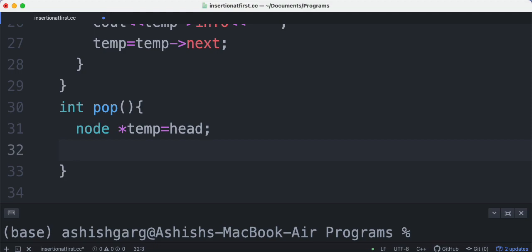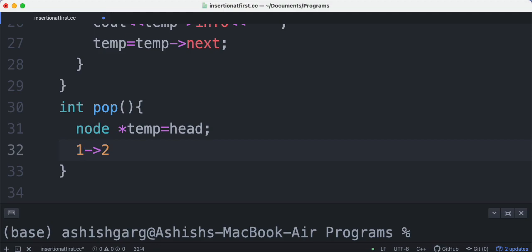And then in order to break that link, I will assign temp next equal to null, so that it gets broken. So what I am saying is 1 is linked to 2. Temp is pointing to 1, head is also pointing to 1. What I want is to remove 1.